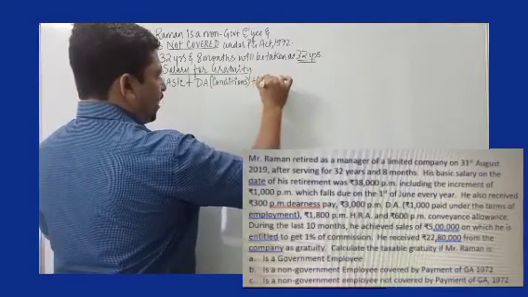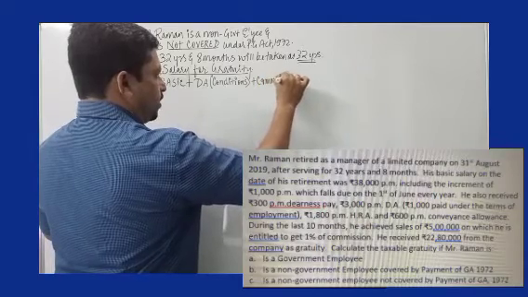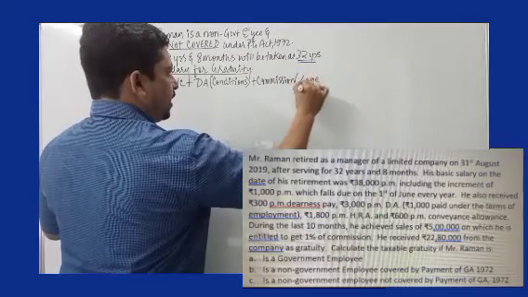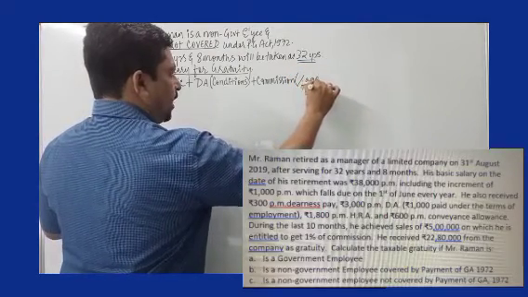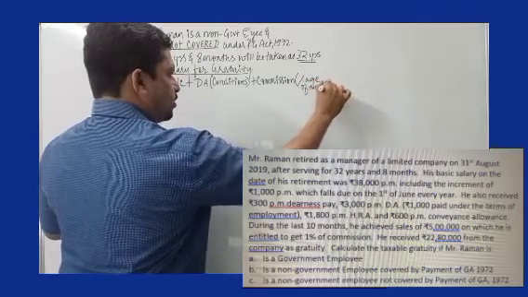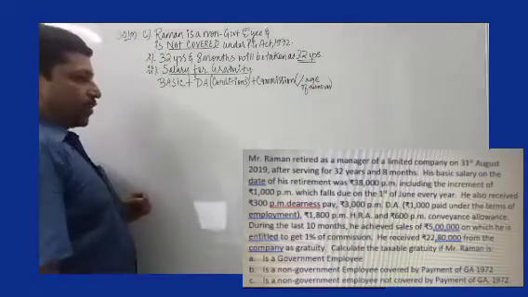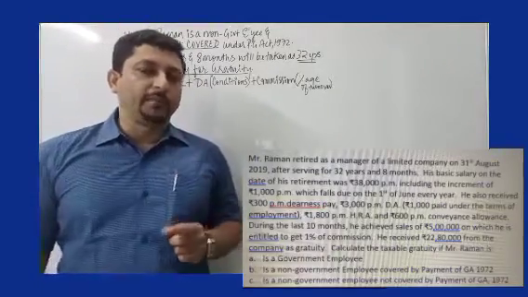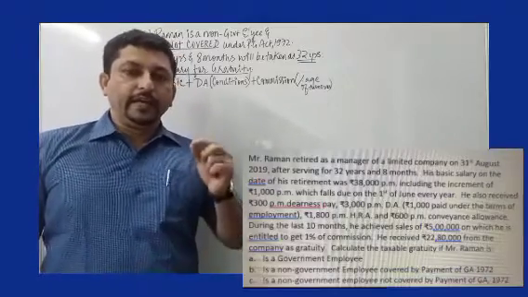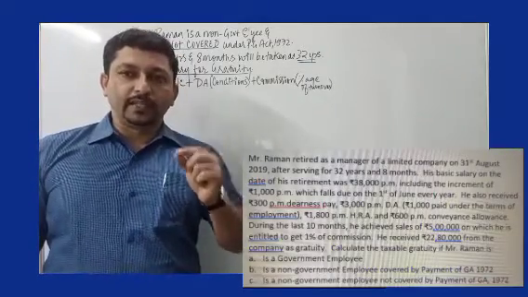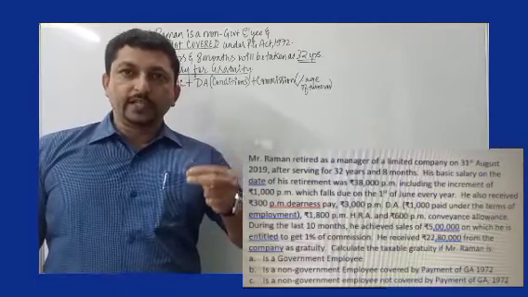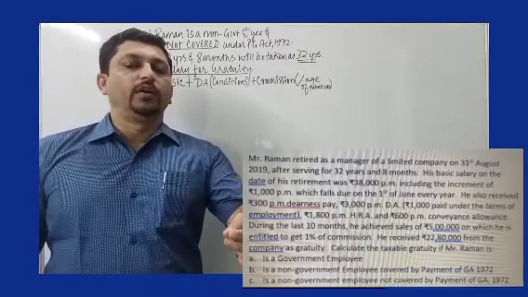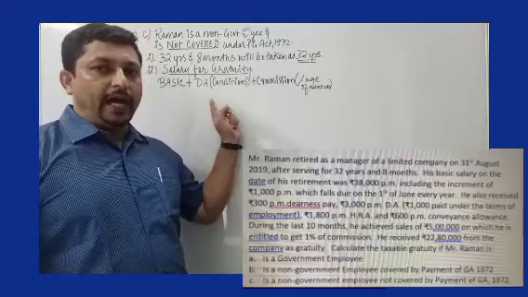And finally, we have one more aspect, and that is commission. Commission will also be included only if it is given as a percentage of turnover, or as a percentage of sales. Now in this problem, apart from dearness allowance, we have dearness pay as well. But one very important point to note: dearness allowance and dearness pay rules are one and the same. So if DA is included for retirement benefits, dearness pay should also be given as included for retirement benefits. Only then it will be added over here.